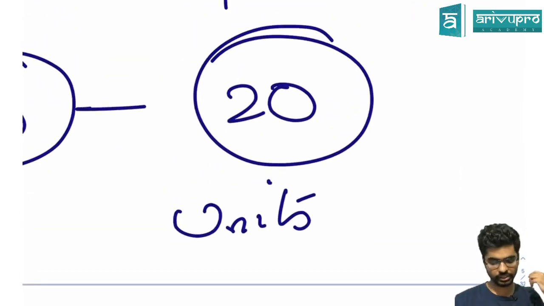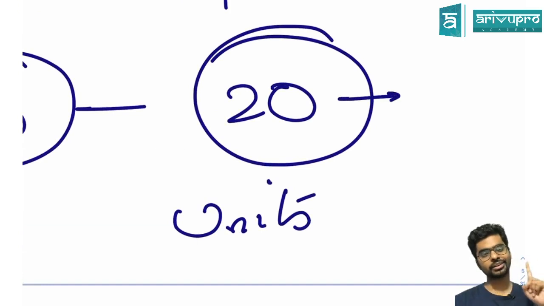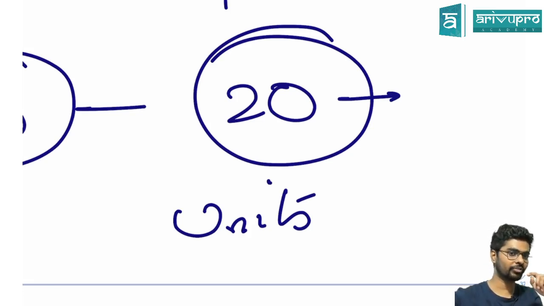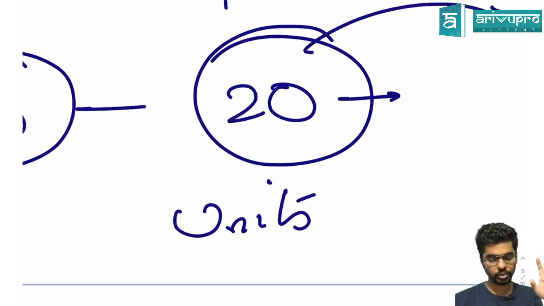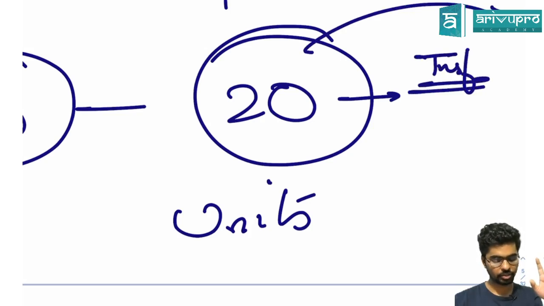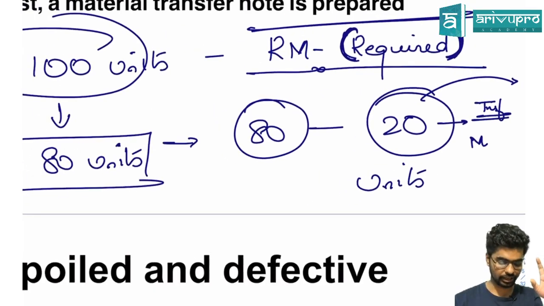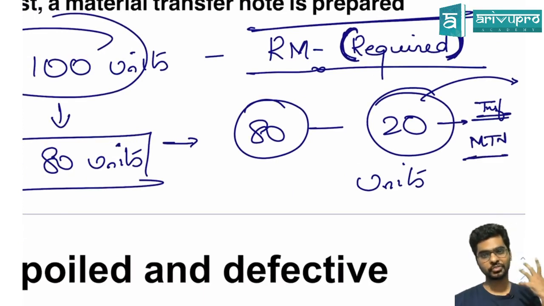This remaining 20 units, guys, remember the customer is coming only for that job. So there is no concept of carry forward. You guys are not in the chapter. Job is only one job. So either I do it or I don't do it. So there is only one job that I am doing, right? So if in that particular job I am not able to use it, no scrap, what you will do is you will transfer it to another job through a material transfer note. Are you clear?